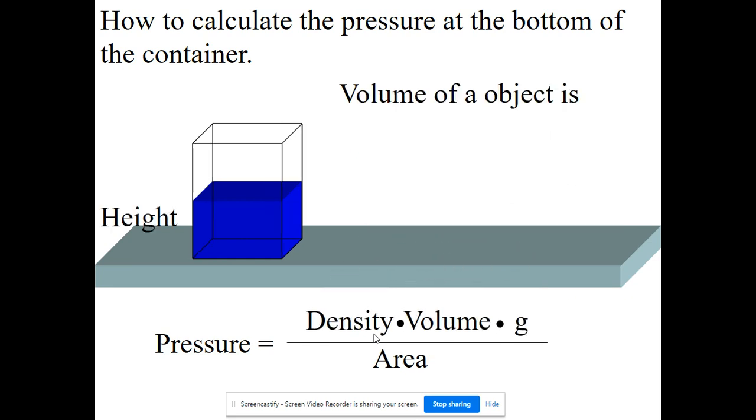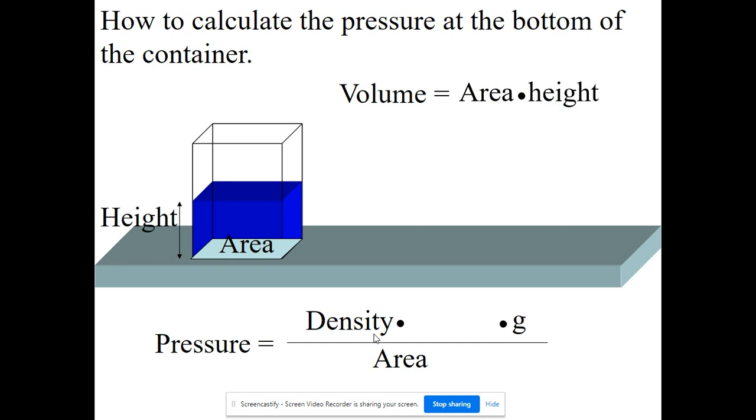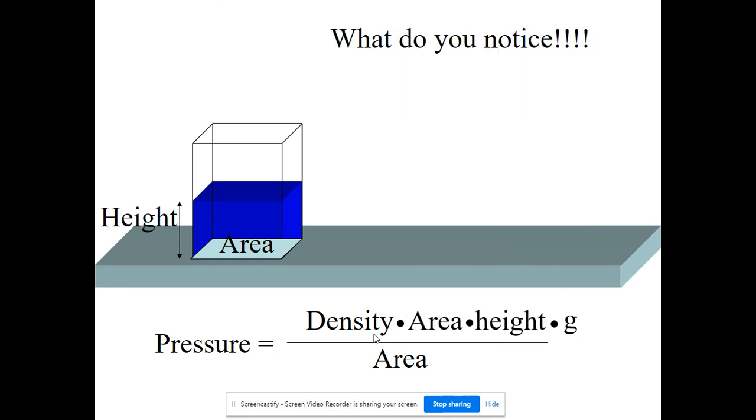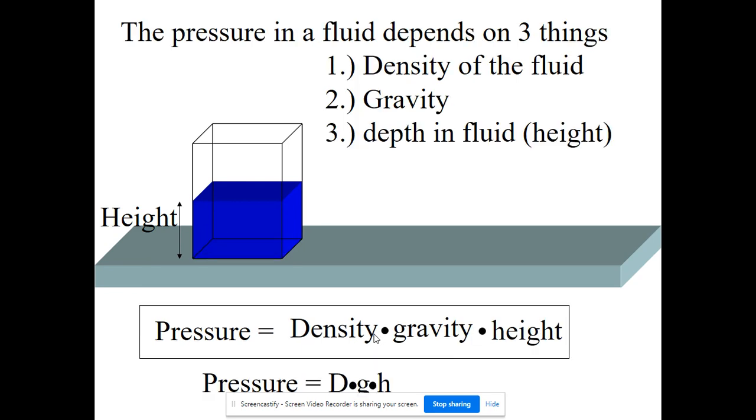Okay, and then volume is equal to base times height. Okay, or which base is the area. So if we substitute that in, okay, we see that something cancels out, and that's the area. So the area doesn't matter. When we're talking about the pressure inside a fluid or due to a fluid, we don't really worry about the area.